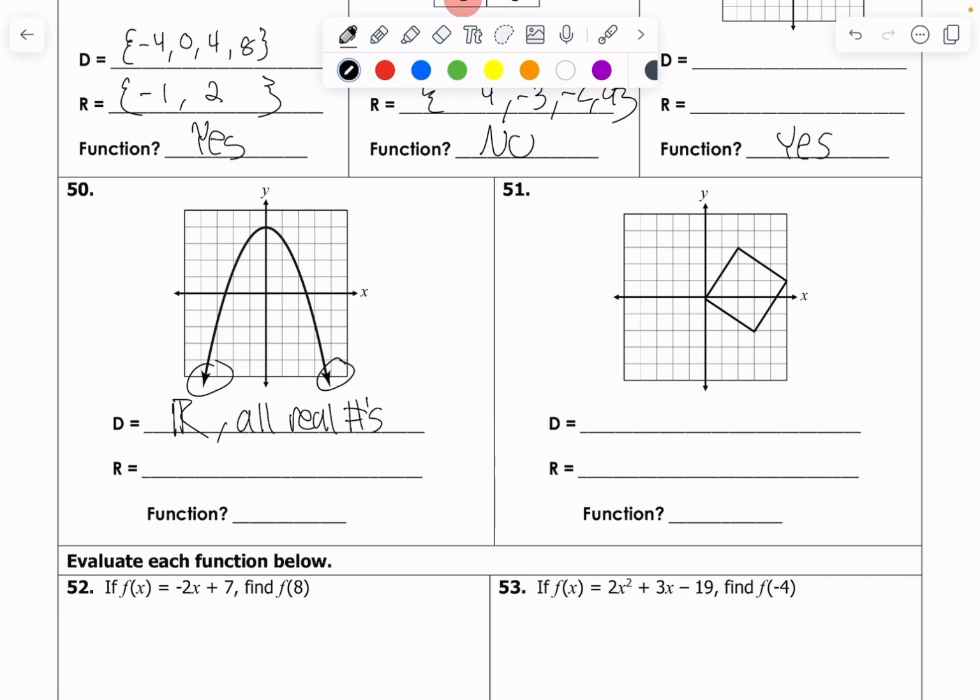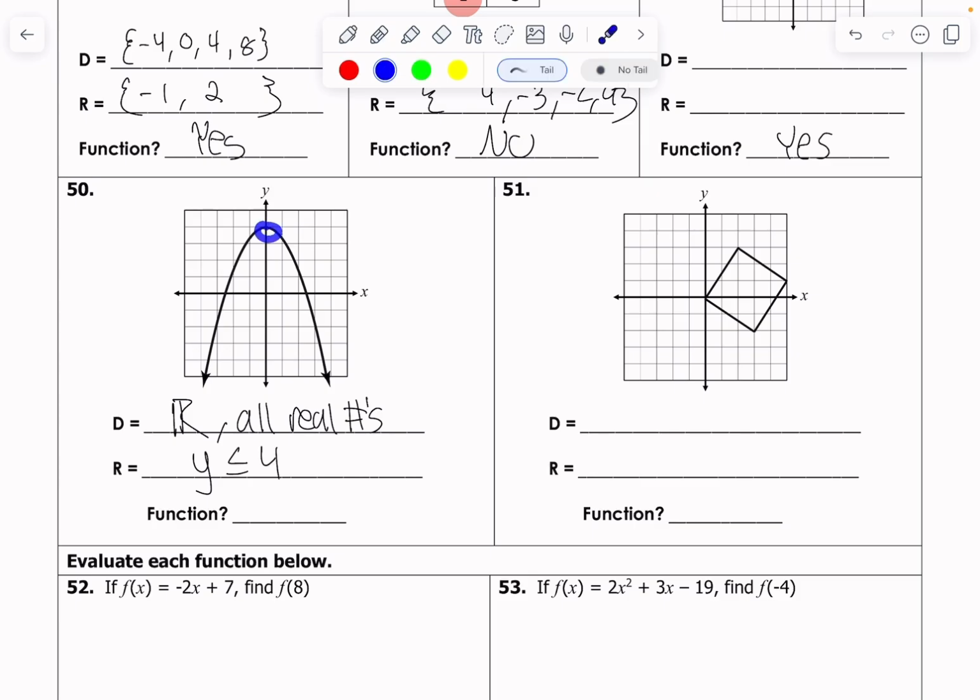The range, though, not every single number works. And so as range, we're going to scan from bottom to top. So as I scan, again, from down here, uh-oh. Something happens right here, okay? Let's see what that value is at 1, 2, 3, 4. So at y equals 4, everything above that, there's not a graph. Like no function actually exists there. And so my only values that are in my range are all the numbers that are less than or equal to 4. Do we see that?